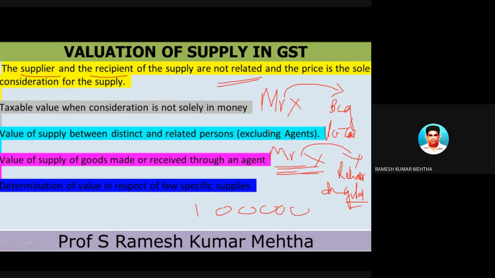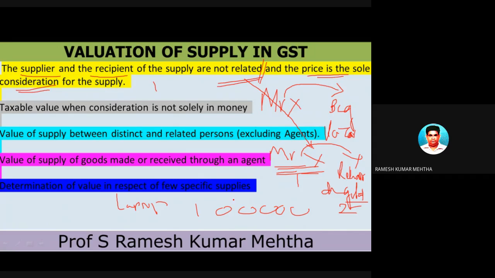Now you have to identify whether they are related to each other or not. So whether Mr. X and Reliance Digital are related to each other or not. Assuming that they are not related, means they don't have any relationship, they don't know each other. If that is the case, then it will fall under the first category. Half of the transaction is now discussed: who is the receiver? X is the receiver. Who is the supplier? Reliance Digital. What is being supplied? A laptop or mobile is supplied, and the price is the sole consideration.